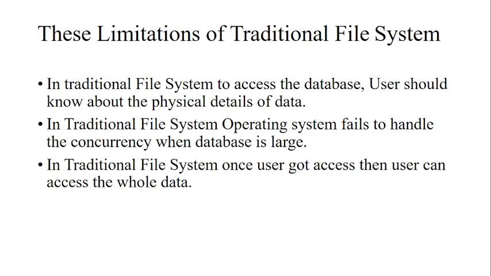For example, one user is accessing the student names and reading them, and understands that there are 100 student names. Another user logs into the same database, accesses the student names, processes them, and deletes 50 names. But the first user thinks there are 100 student names, while after the second user deletes, it becomes 50. So this is a concurrency failure, the concurrency errors that arise in the traditional file system.